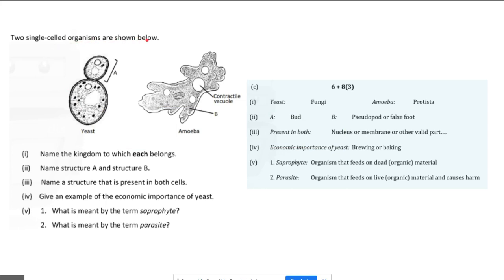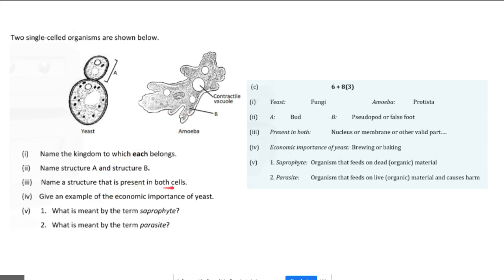So two single-cell organisms are shown below. Name the kingdom to which each belongs. So this is yeast, it belongs to the kingdom fungi. This is amoeba, it belongs to the Protista kingdom. Name the structures A and B. Structure A is a bud or a daughter cell, and structure B is a pseudopod, a false foot.